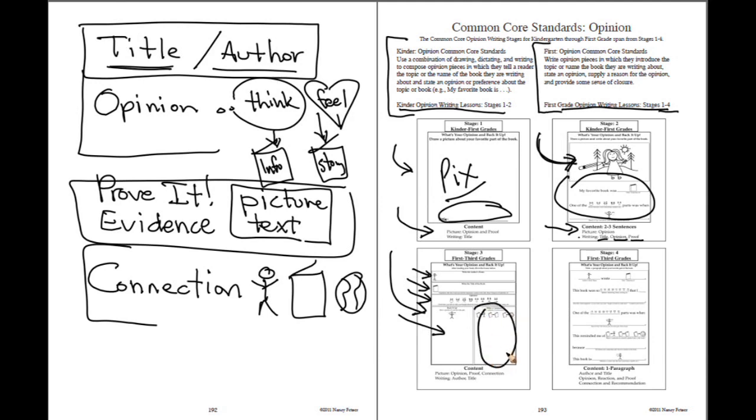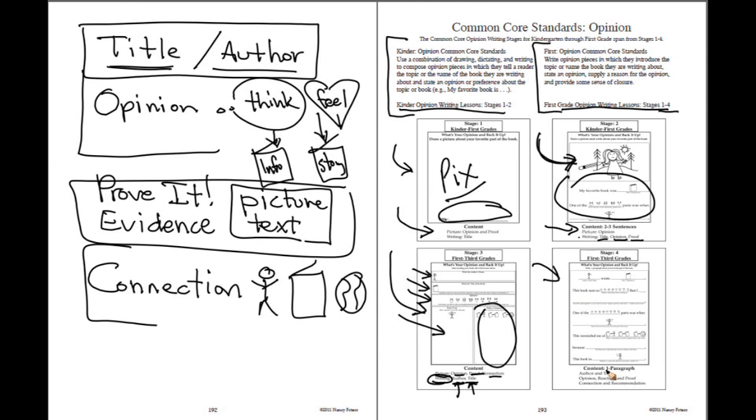And then finally, we have our connection. So at stage 3, they are going to have a picture, an opinion, proof, and a connection, as well as the author and title. The only writing at this level, though, will be of the author's name and the title of the book. Once they have these elements down really well, and they know how to give an opinion, back it up, and make a connection, then you move to stage 4.